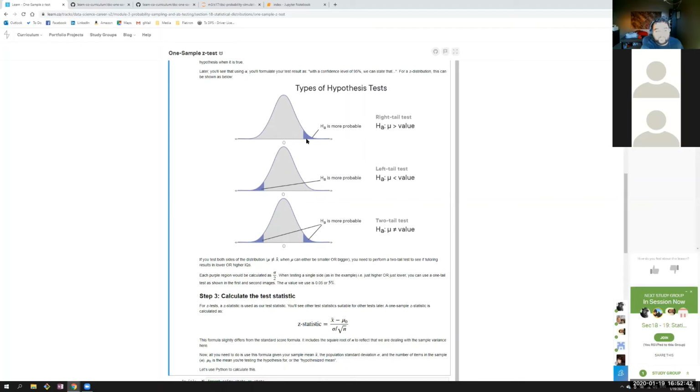That's why we subtracted from 1, because all the area under this curve adds up to 1, all the probability of observing any sample mean. We want to know what the odds are that we would observe a sample mean that is at least as big as 75. It could be bigger, but it has to be at least 75. And the only samples where the mean is at least 75 are right at the tail end here. That's why we subtract from 1, because that gives us this probability.